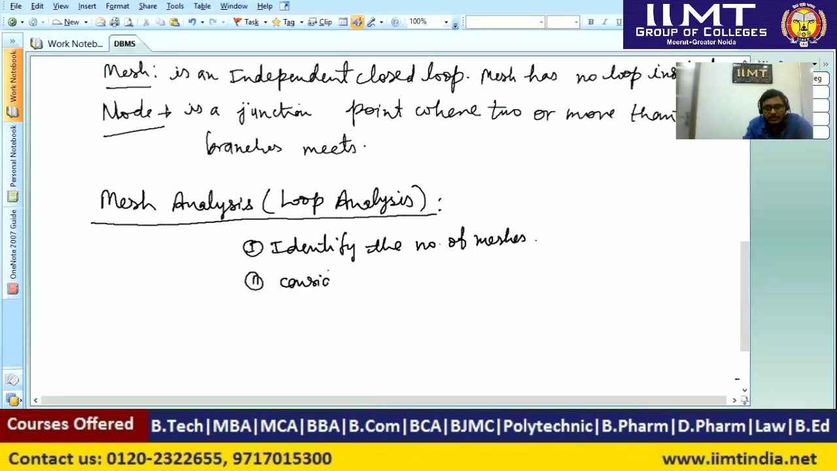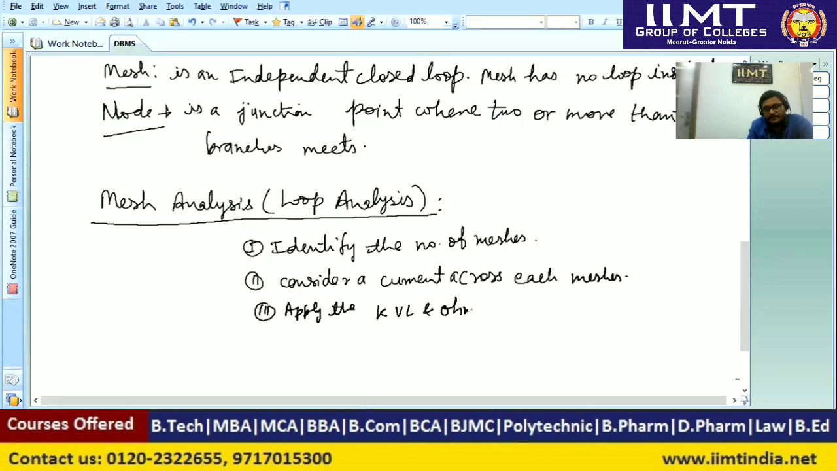Then consider a current across each mesh, and apply KVL and Ohm's law. So we use this analysis, mesh analysis, to find out the current and voltage across the branches.